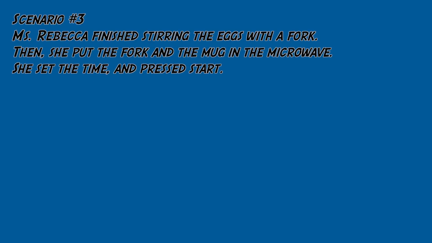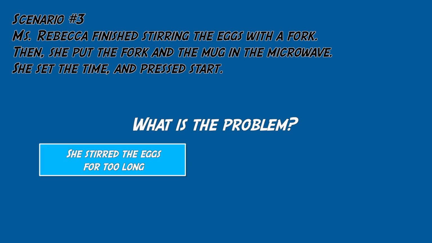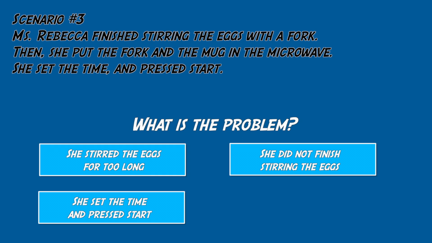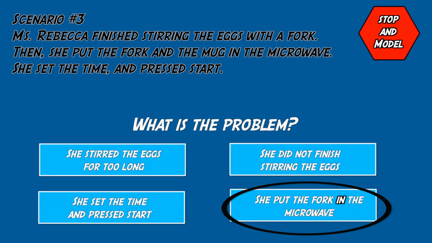Here's the third scenario. Miss Rebecca finished stirring the eggs with a fork. Then she put the fork in the mug in the microwave. She set the time and pressed start. What is the problem? Choices will be provided in the next prompt. She stirred the eggs for too long. She set the time and pressed start. She did not finish stirring the eggs. She put the fork in the microwave. She put the fork in the microwave. Model the word in.